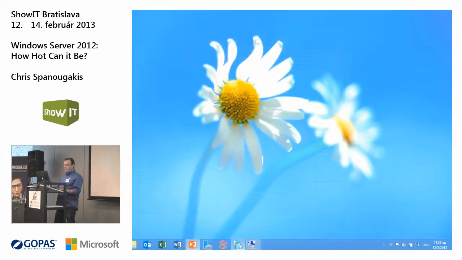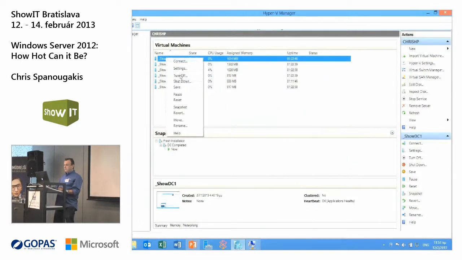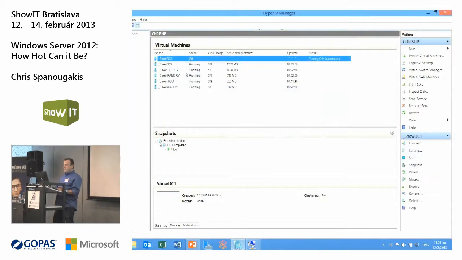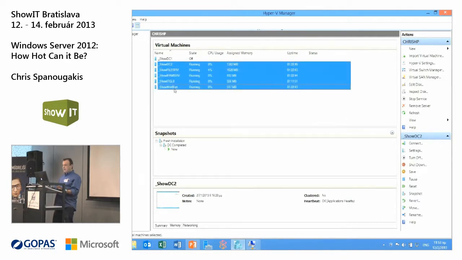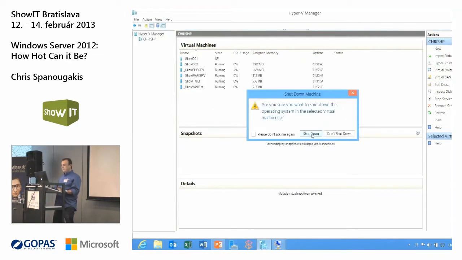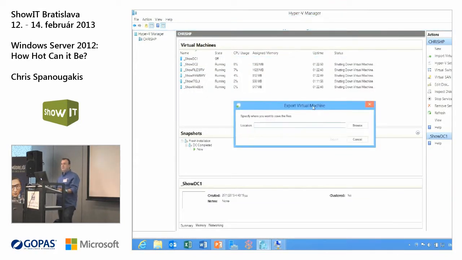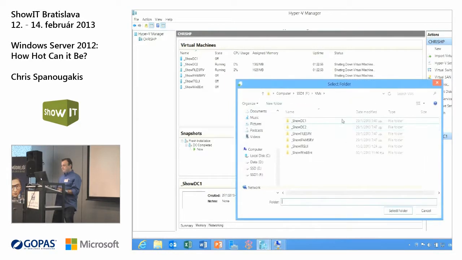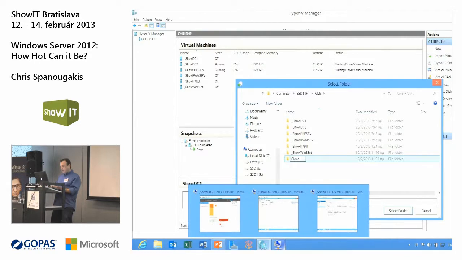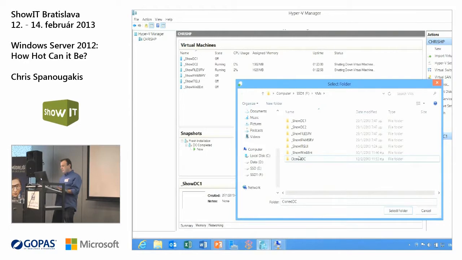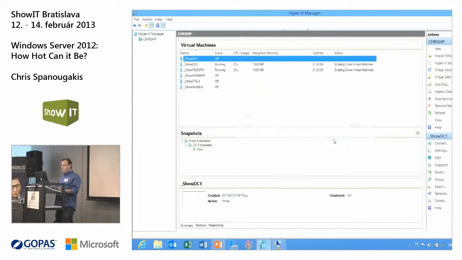I have to turn off my first domain controller. Actually, we'll shut down everything here. Okay. You just export this domain controller to a new folder. I will call this Clone PC. Okay. You do the export. It will take some time. I just will show you what to do when you start the import.